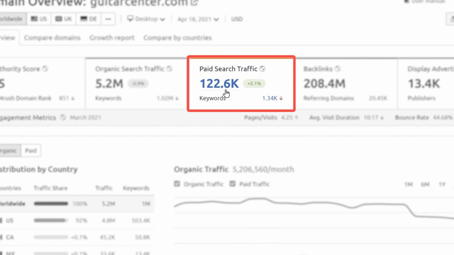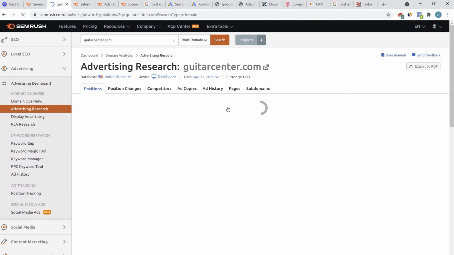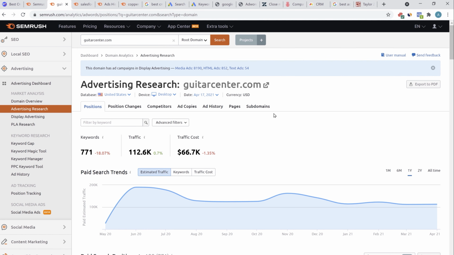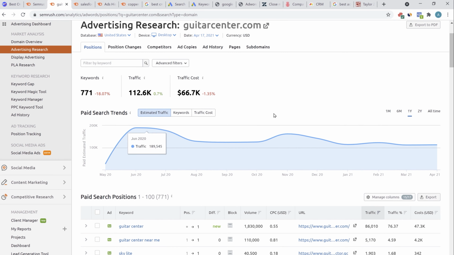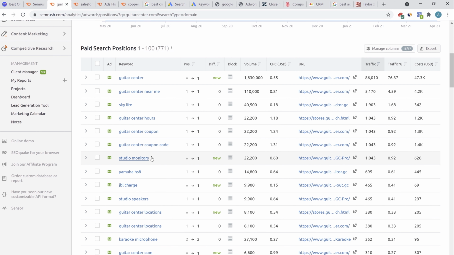Here we can see the paid search traffic is 122,000. So they are running ads. Let's click on this. Since SEMrush is a very heavy software, it might take a little time to load. They are running ads for 771 different keywords. The traffic being driven is 112,000 and the traffic cost is around 65,000 per month. They are running ads for their brand name, Guitar Center Near Me, Guitar Center Hours, Guitar Center Coupon, and studio monitors.